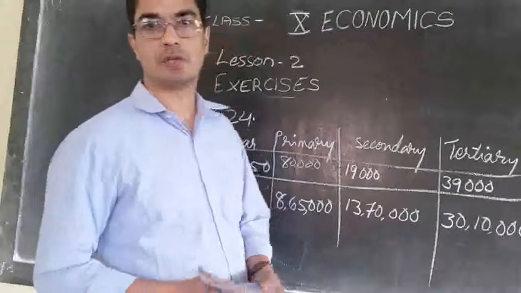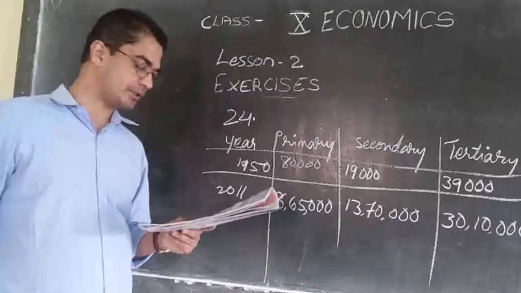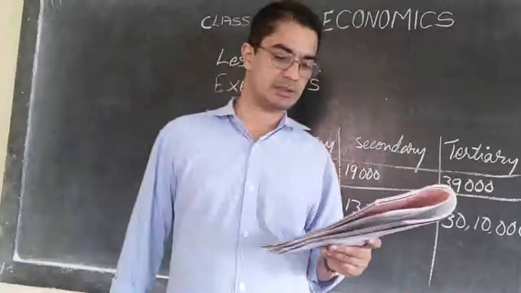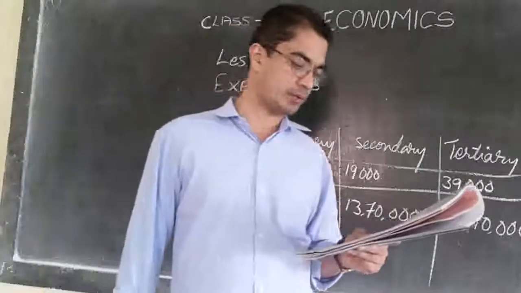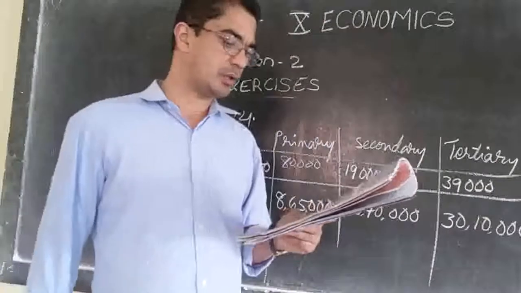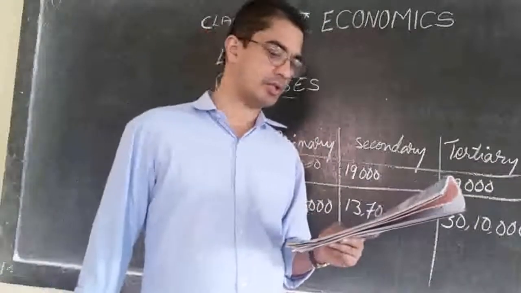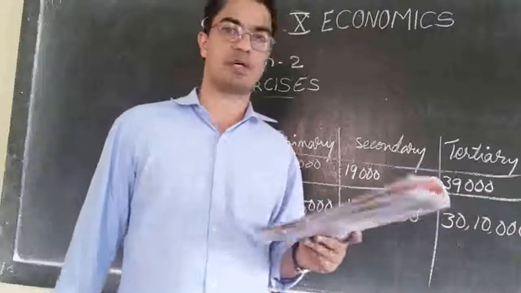So there is a great improvement. Now what we have to do is calculate the share of the three sectors in GDP for 1950 to 2011. Then show the data as a bar diagram similar to graph 2 in the chapter. Then what conclusions can we draw from the bar graph?